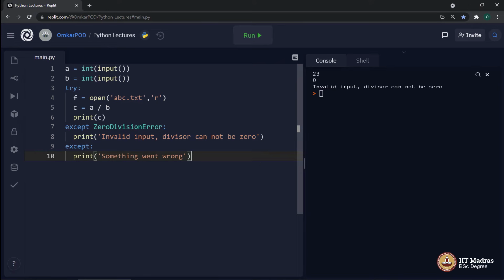And that is when I will ask you this question: what happened to this f? Because this particular line number 4 executed successfully, as we know, because we created abc.txt. Which means the computer opened this particular file in read mode. And then when the computer tried to execute line number 5, it came across an exception and it printed this particular warning message. But what happened to this f?